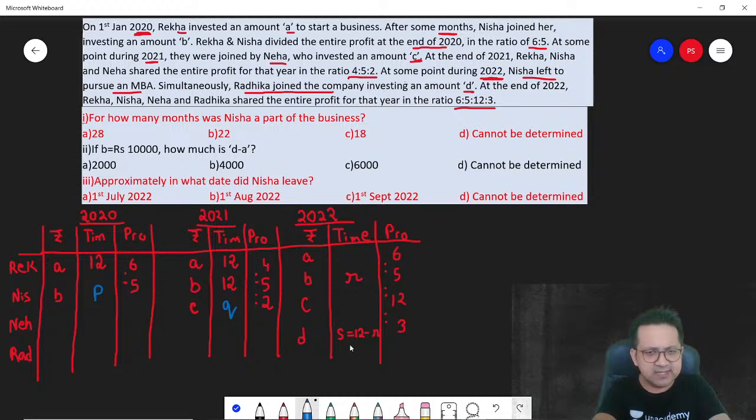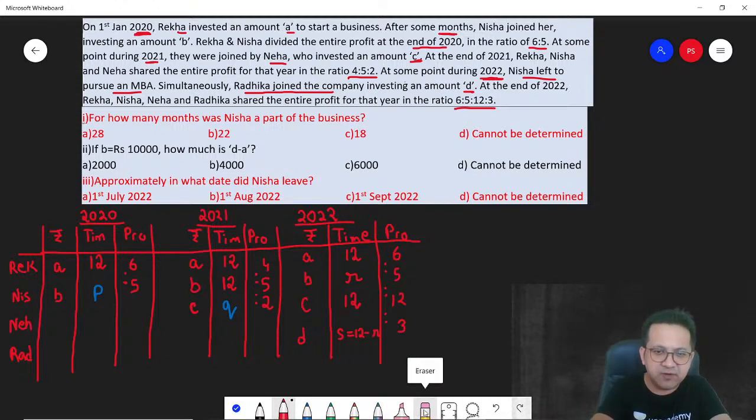What about A and C? Remember, they were there for the entire period in 2022. They were there for all the months. So A was there for 12 months, C was there for 12 months. The question doesn't say they leave, so they were there for all the 12 months. Correct?